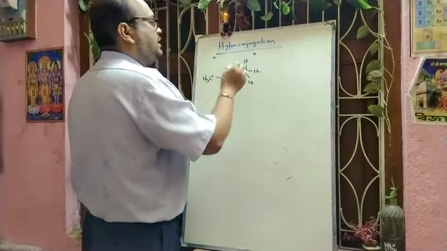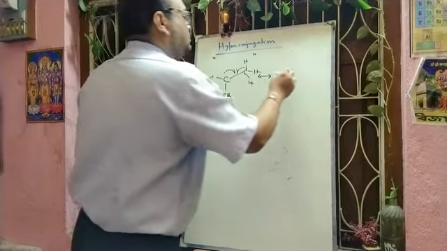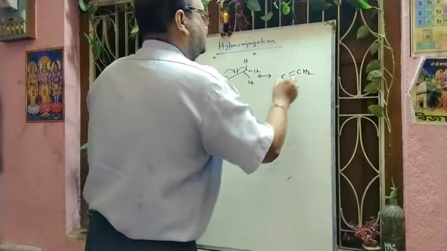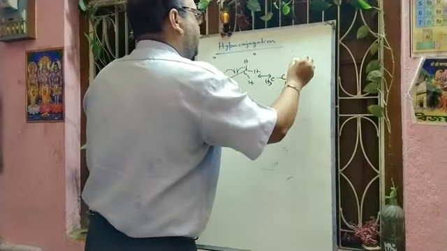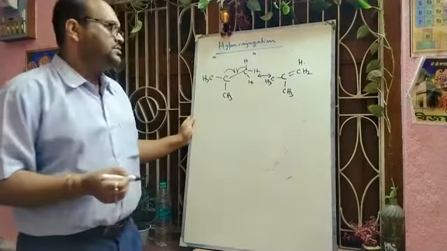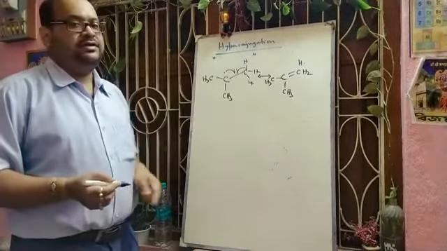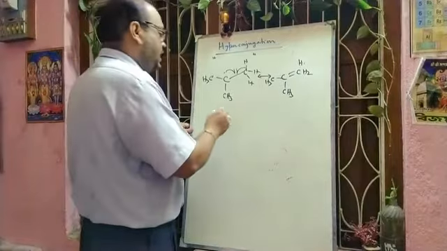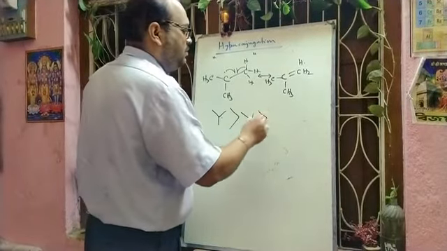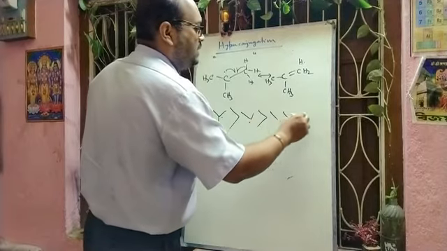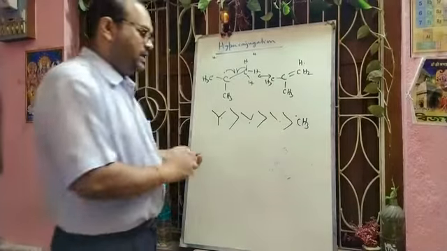This is a radical. So here there will also be hyperconjugation like this. This type of hyperconjugation will be there. So you can explain the radical stability. Here a total of 9 alpha hydrogens are there. Definitely the 3 degree radical will be more stable compared to the 2 degree, then compared to the 1 degree, then only the methyl radical. So stability decreases as the number of alpha hydrogens decreases. Hope you can understand.